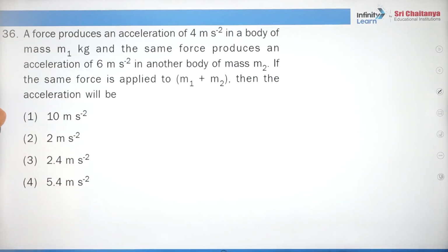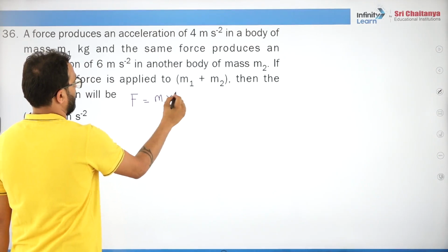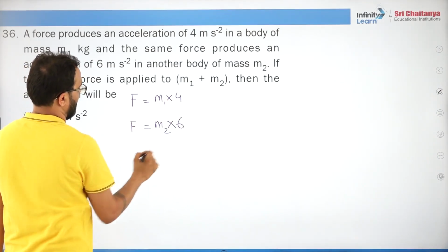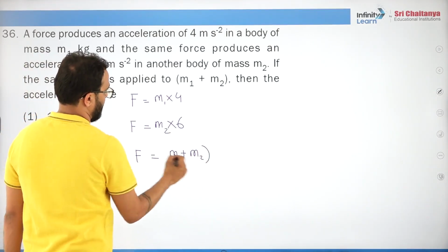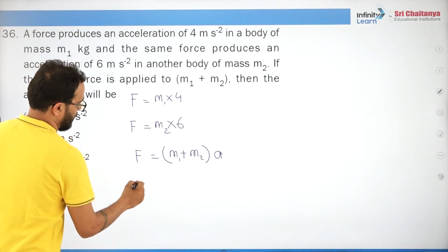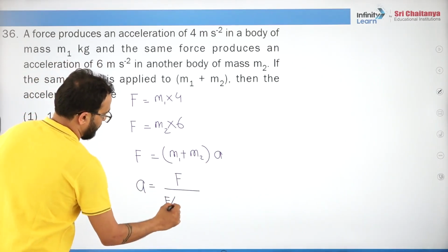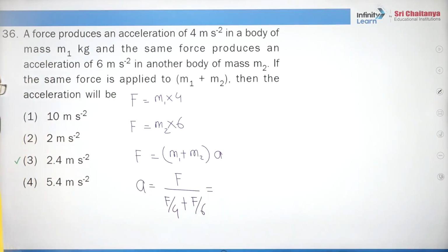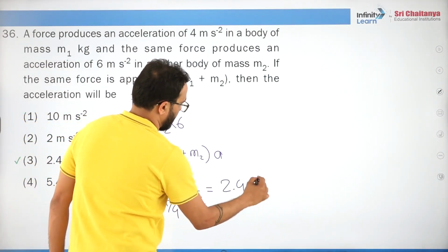36. A force produces an acceleration of 4 meter per second square in a body. Okay, so let's say F is equal to m1 into 4. Same F is equal to m2 into 6. If same F is applied on both together, then acceleration is A. So A is F upon m1 plus m2, that is F by 4 plus F by 6. Solving it, you will get the answer, 2.4, right? Do you understand, students?